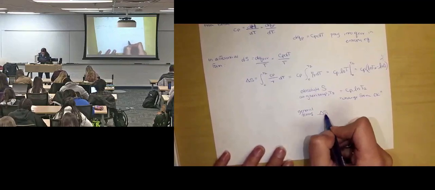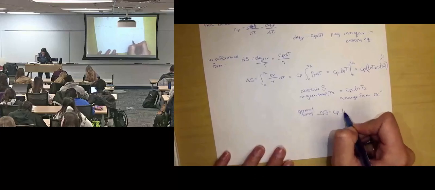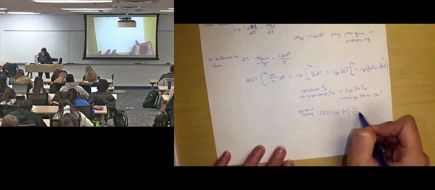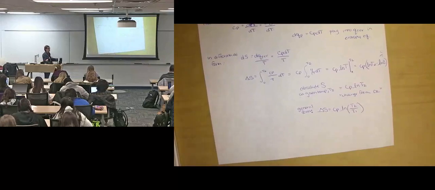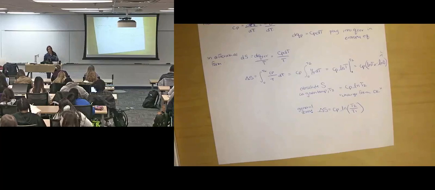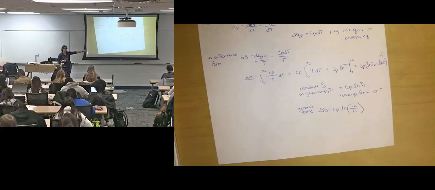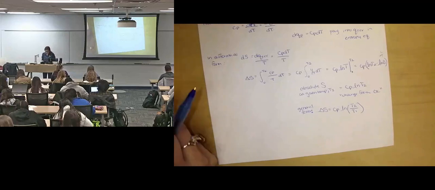I think people were maybe upset before; this would be between T2 and T1, you weren't going from 0. I didn't go through this, and then one team presented this problem on review day and did this integral correctly, and I said, make sure you know how to do that. I didn't put it on exam 2, but it's fair game for exam 3, so make sure you understand how this worked. Those people did it perfectly. Okay.